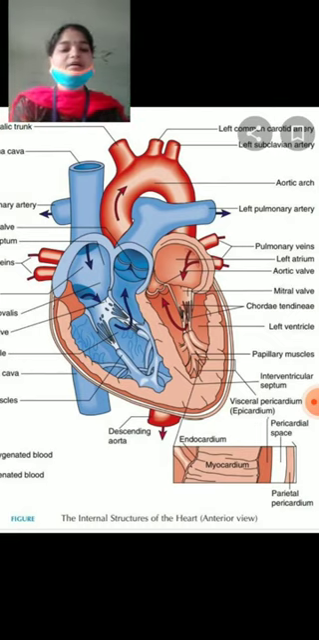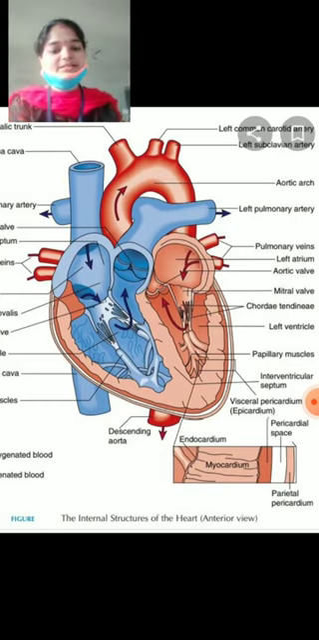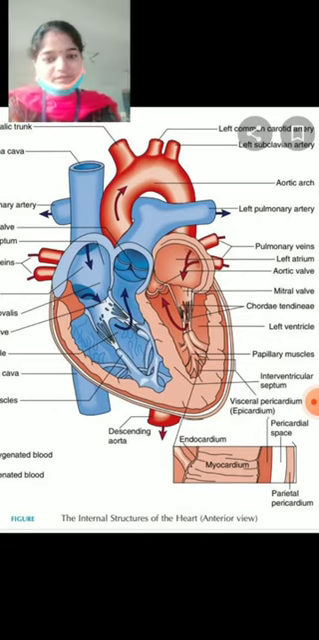They prevent the flaps of the atrioventricular valves from bulging too far into the atria. These chordae tendineae prevent the atrioventricular valve flaps from opening the wrong way.